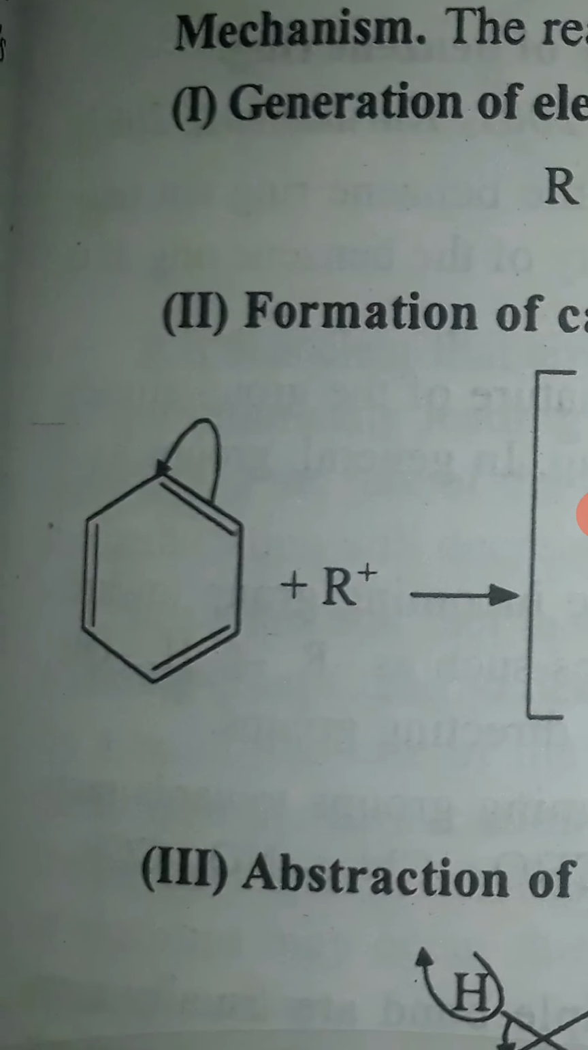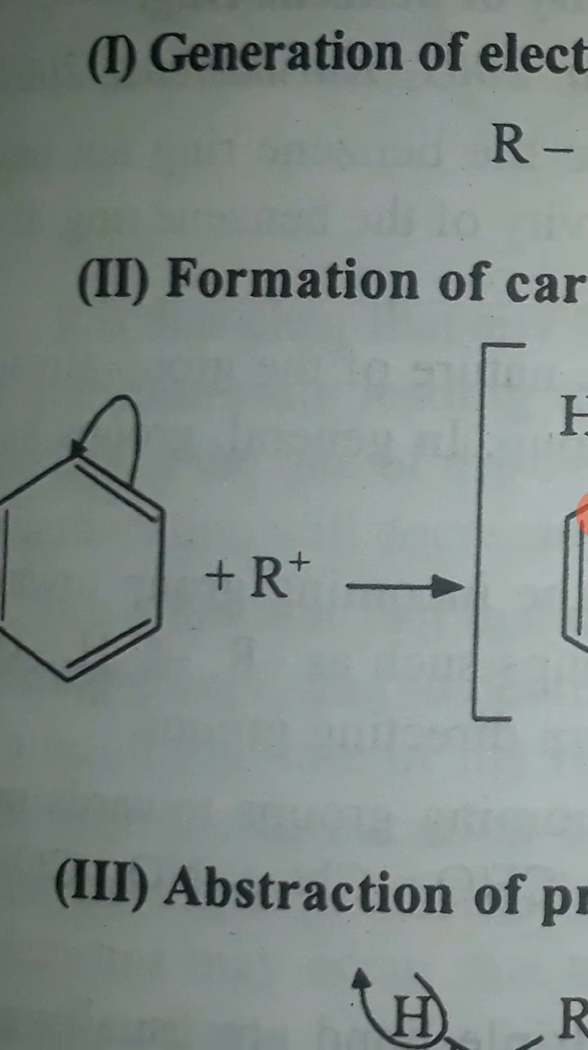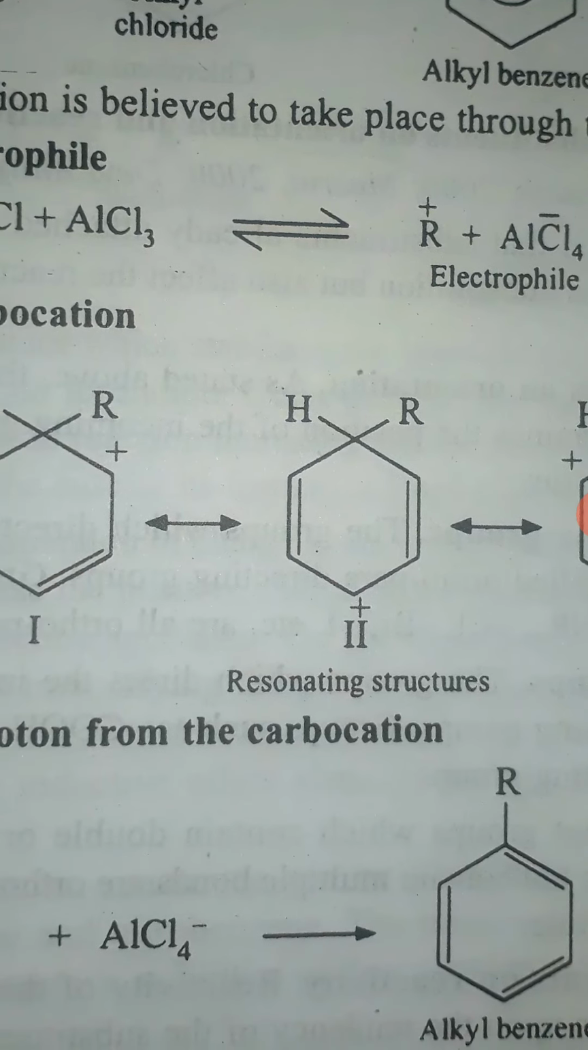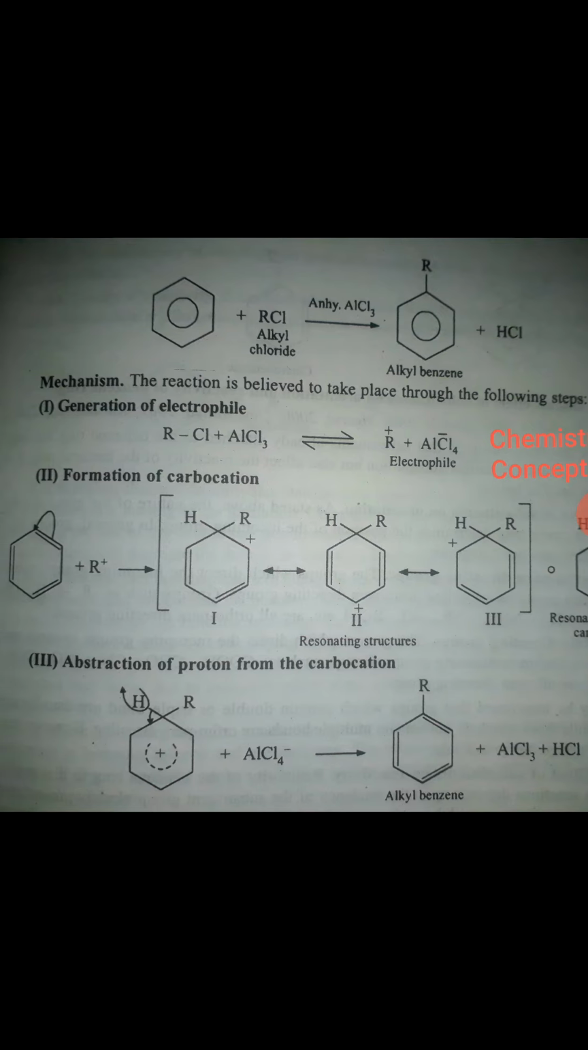So there is a site upon which the benzene ring's pi electrons can attack, or it gets attached to the benzene ring. As a result, three resonating structures will be developed, which we have discussed previously in nitration and halogenation reactions as well. These three resonating structures can be summarized in the form of a resonance stabilized carbocation. Just in case you have not seen those videos, you may check the channel and you will find those two videos. The last step is abstraction of a proton from the carbocation.